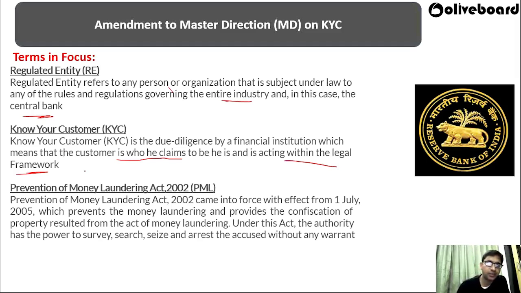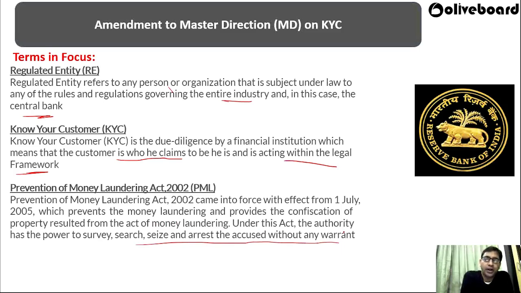Then what is the Prevention of Money Laundering Act? The Prevention of Money Laundering Act 2002 came into force with effect from 1st July 2005, which prevents money laundering. Under this act, the authority has the power to survey, search, seize, and arrest the accused without any warrant.